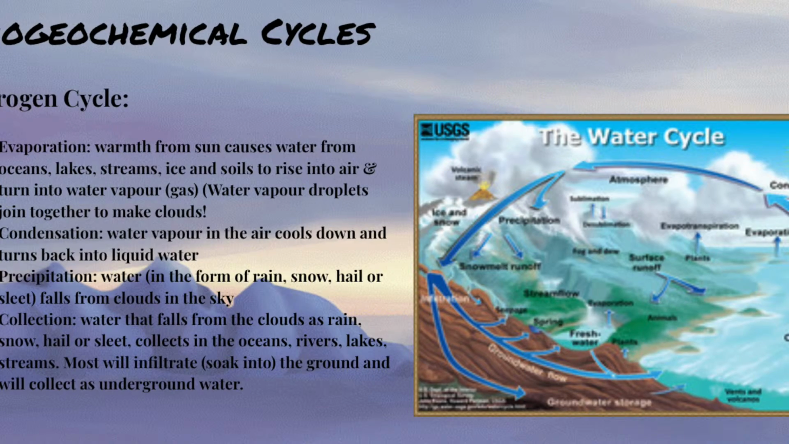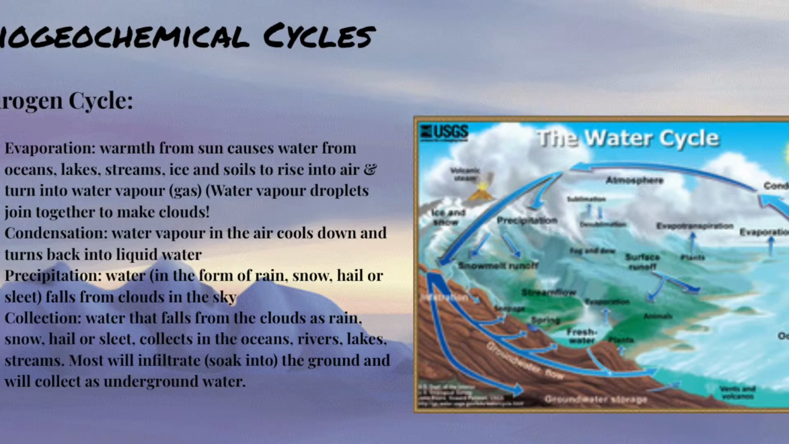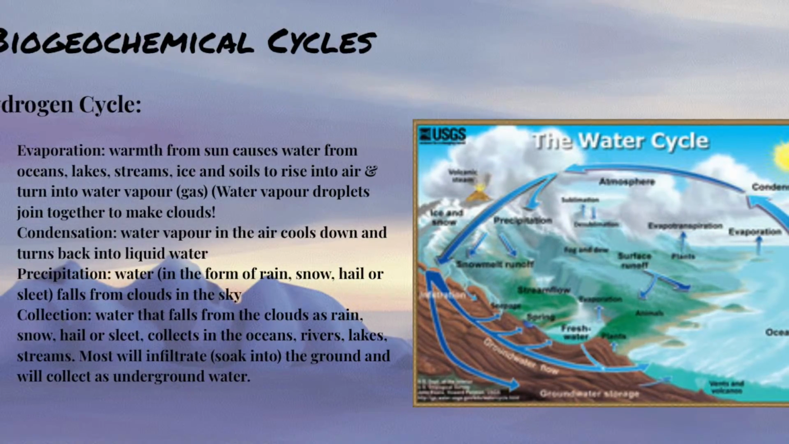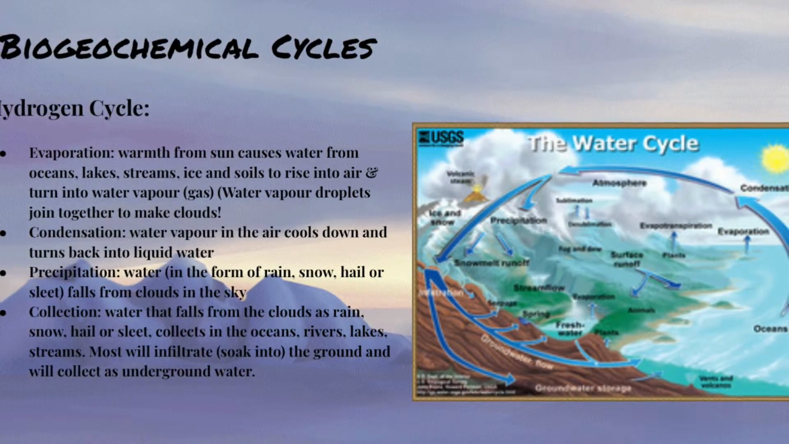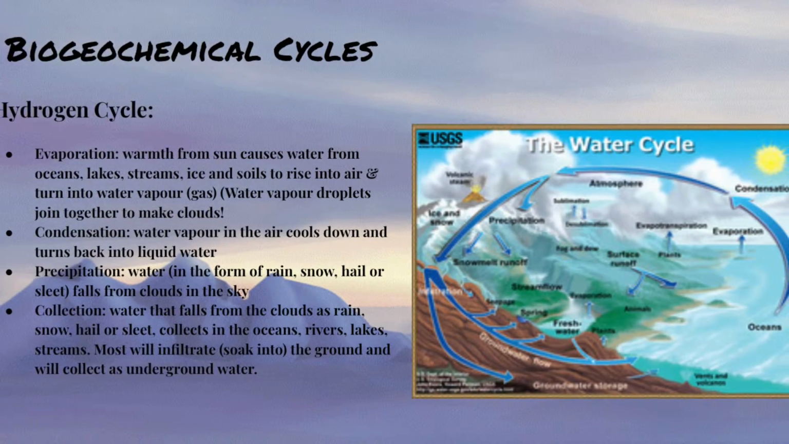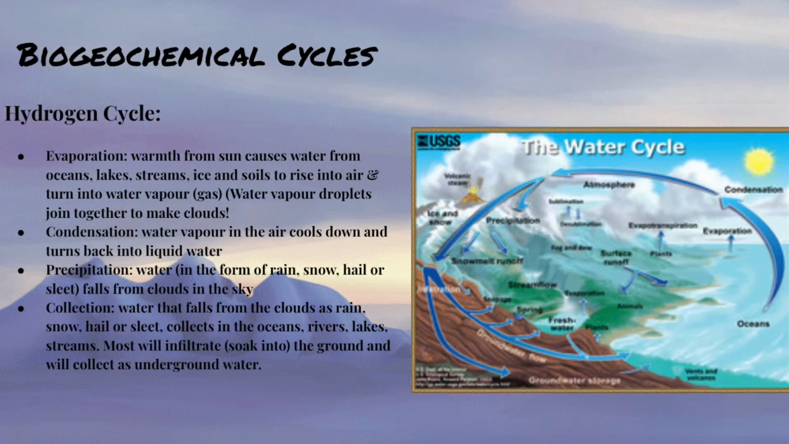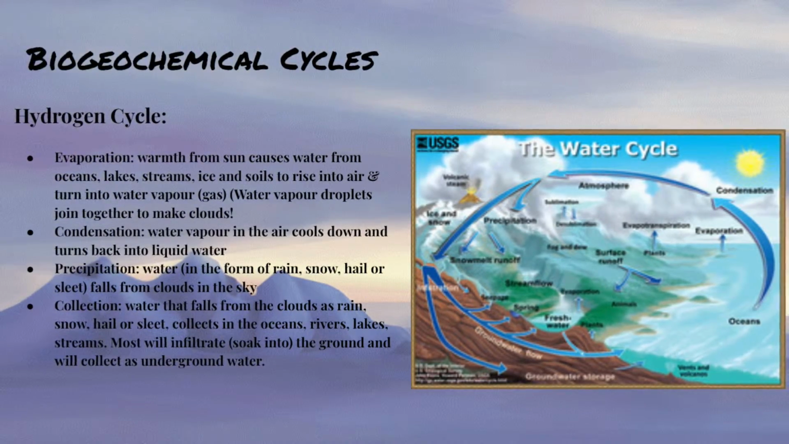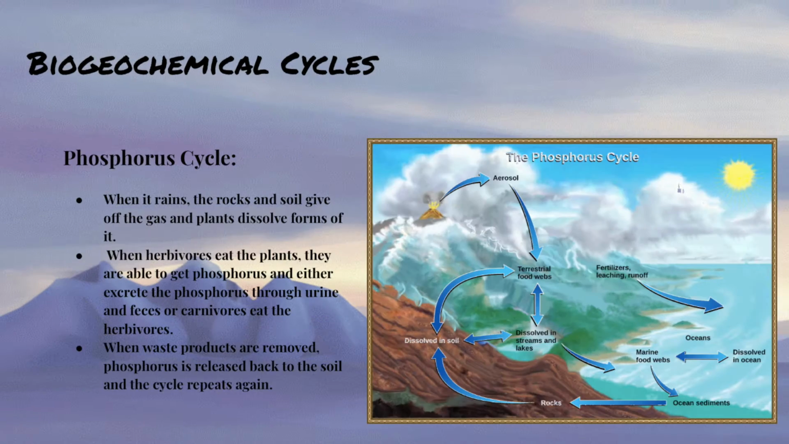The next biogeochemical cycle for the tundra is the hydrogen cycle. Starting with evaporation, the warmth from the sun causes water from oceans, lakes, streams, ice, and soil to rise into the air and turn water into water vapor. The water vapor in the air then cools down and turns back into liquid water. Water in the form of either rain, snow, hail, or sleet falls from the clouds. And finally, collection takes place where the water that fell from the clouds infiltrates into the ground and will be collected as underground water.